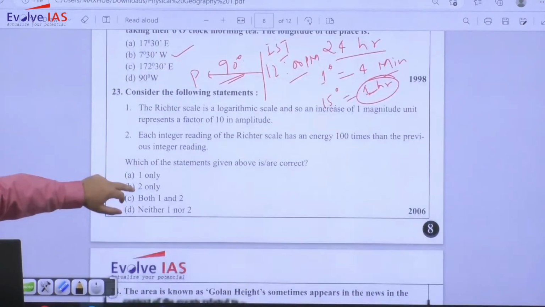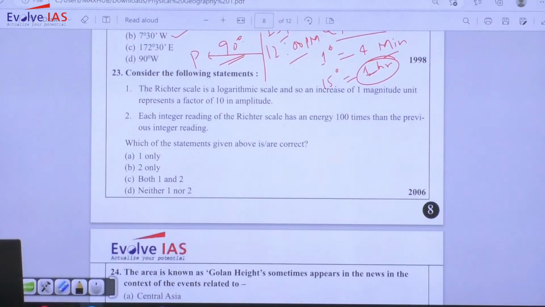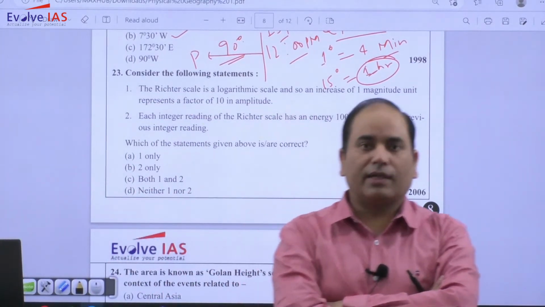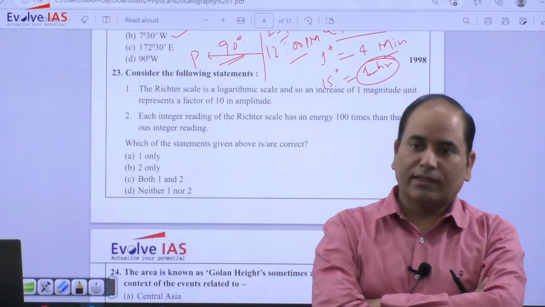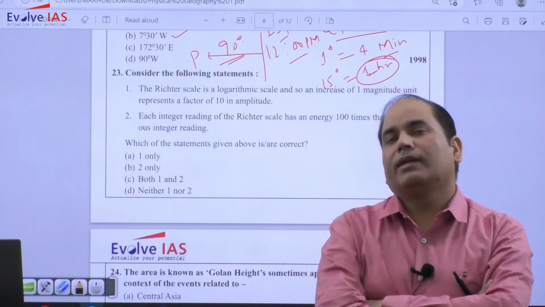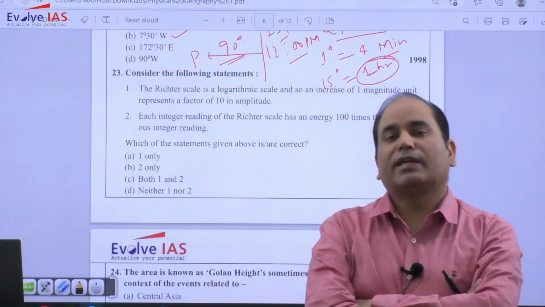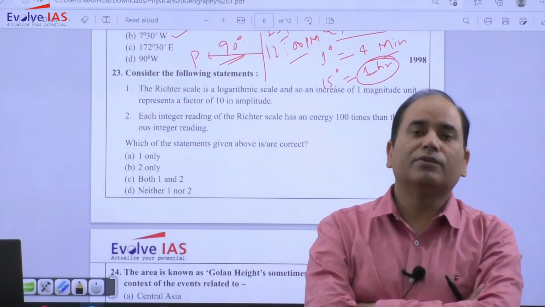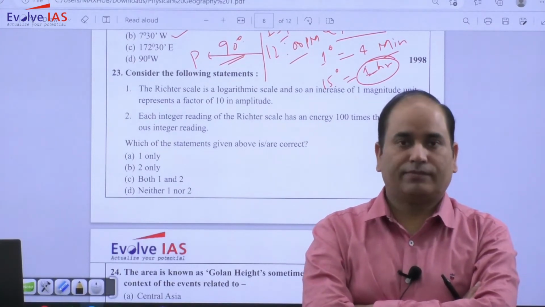The Richter scale, it is associated with the earthquake. Richter scale is logarithmic scale and so an increase of 1 magnitude unit represents a factor of 10 in amplitude. As far as the Richter scale is concerned, there are two scales to measure the earthquake. One is Richter and another one is Mercalli scale. Richter is checking the actual release of energy, whereas the Mercalli scale is used to look out the damage.